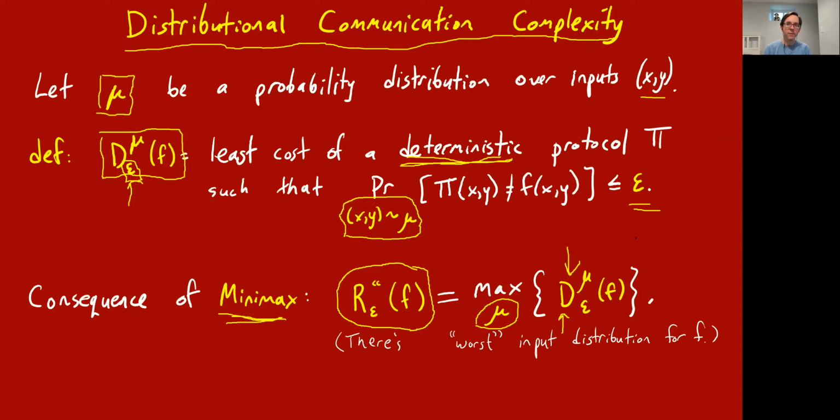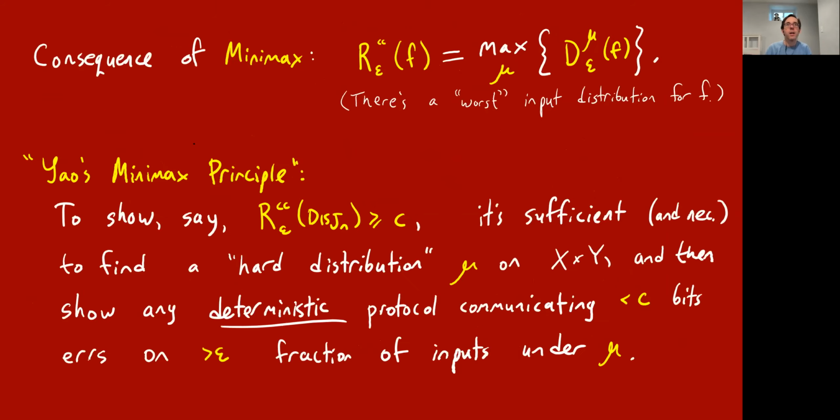So instead of considering worst case inputs and randomized protocols, you consider deterministic protocols and a really hard input distribution. And this thing called Yao's Minimax principle, which follows from the von Neumann Minimax theorem, which basically follows from LP duality, Farkas lemma, says these two things are equal.